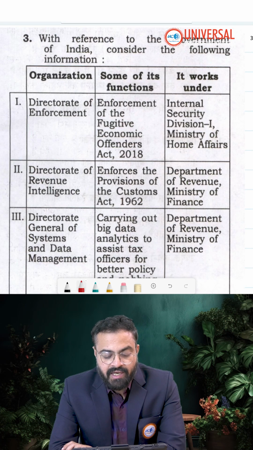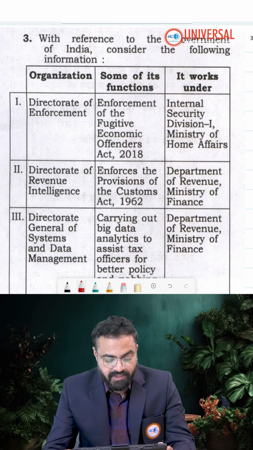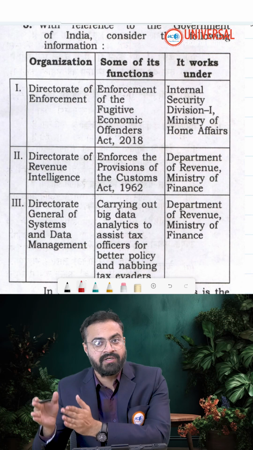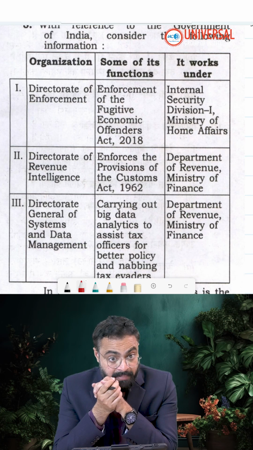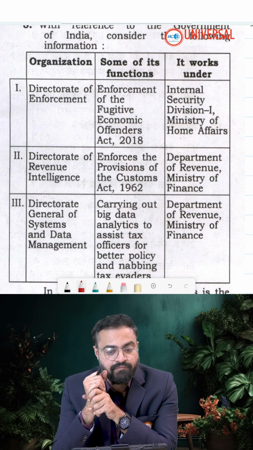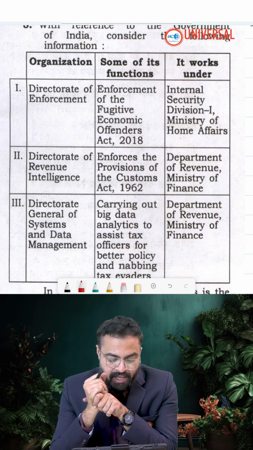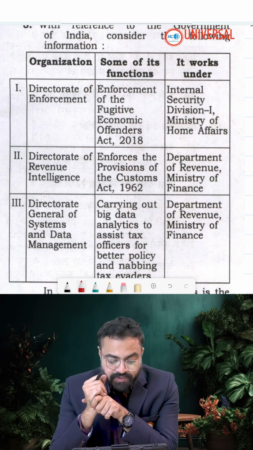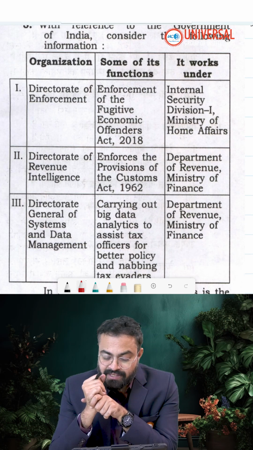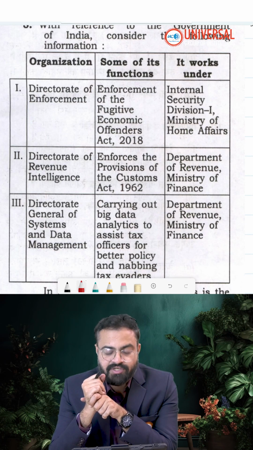With reference to the Government of India, consider the following information. A tabular information is given: organization, some of the functions, and it works under. See number 1, Directorate of Enforcement. Some of the functions: enforcement of the Fugitive Economic Offenders Act 2018. It works under the Internal Security Division 1, Ministry of Home Affairs.